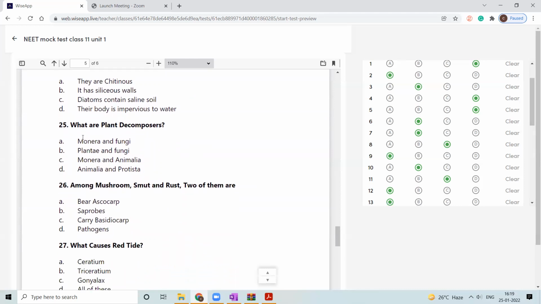What are the plant decomposers? Among these options: Monera and fungi, plant and fungi, Monera and Animalia, Animalia and Protista. Option A. Plant is not a decomposer. Next, here Animalia, most of them are not decomposers. So the only option is Monera and fungi.